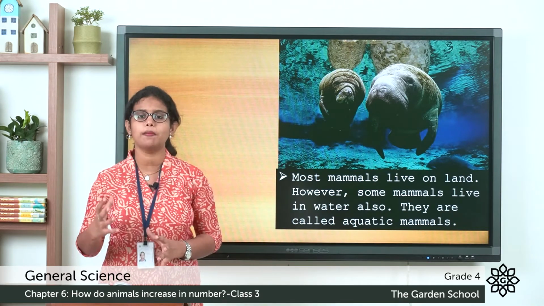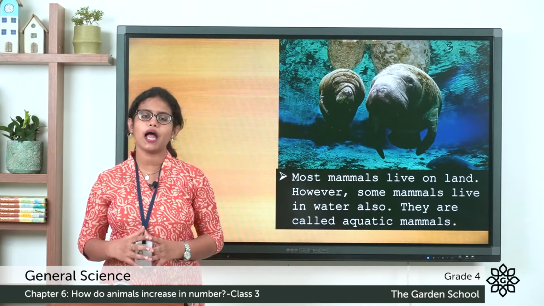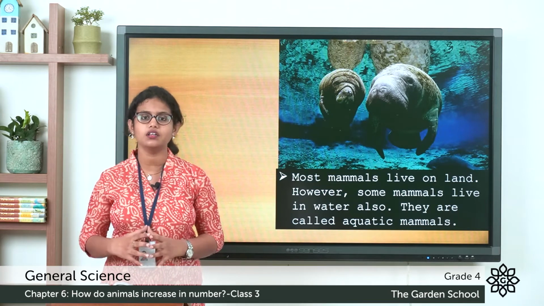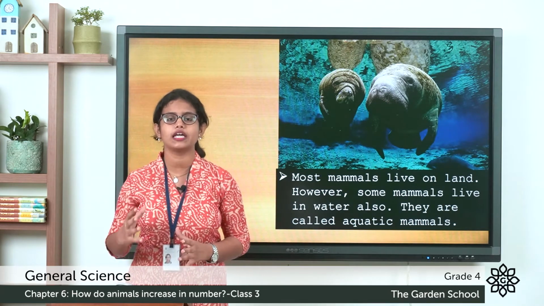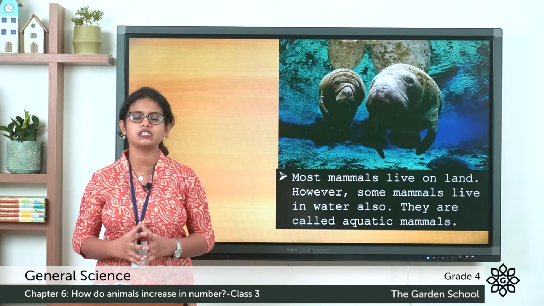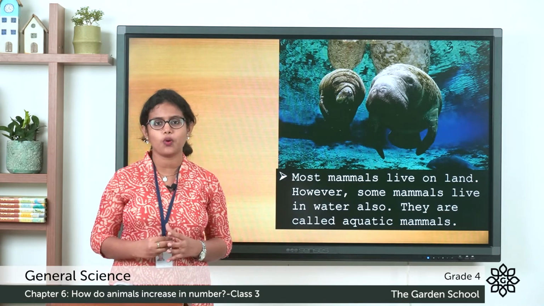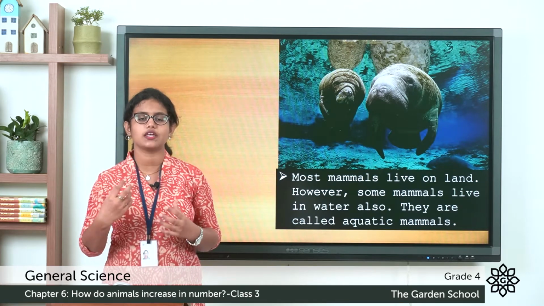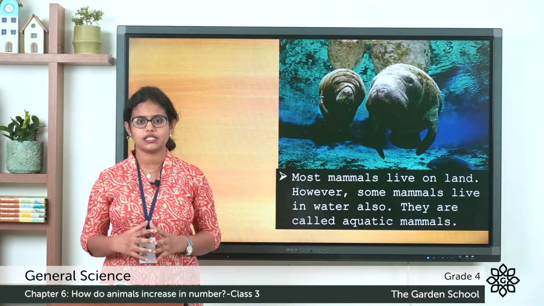Then what about a bat? Is it a mammal or is it an egg-laying animal? A bat is also a mammal. Even though it can fly like a bird, a bat is a mammal. It gives birth to its young one. So that is about mammals. Mammals are animals that give birth to their young ones, and these young ones develop inside their mother's body and feed on their mother's milk.